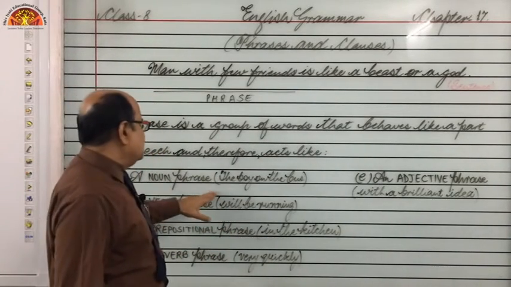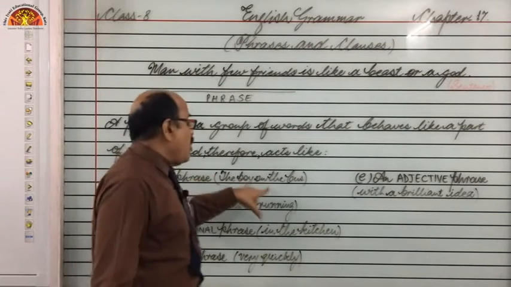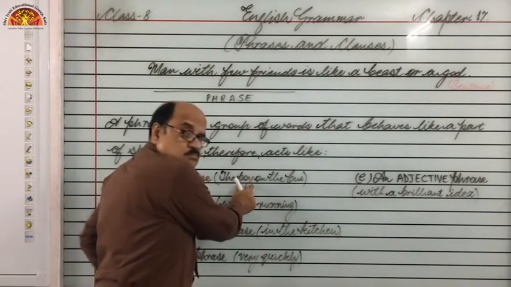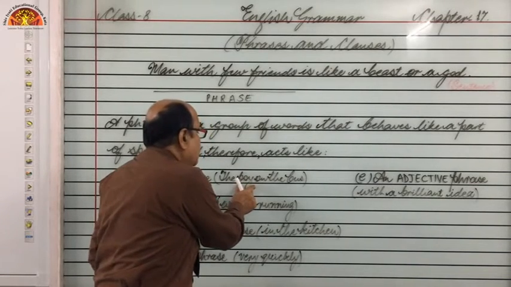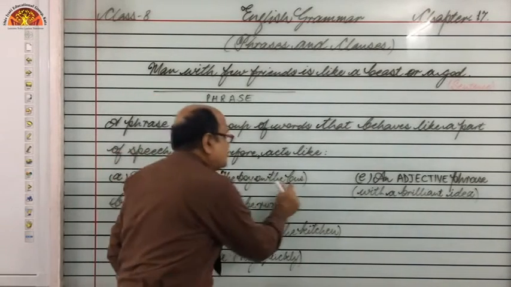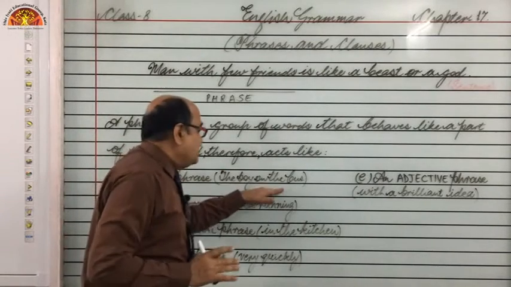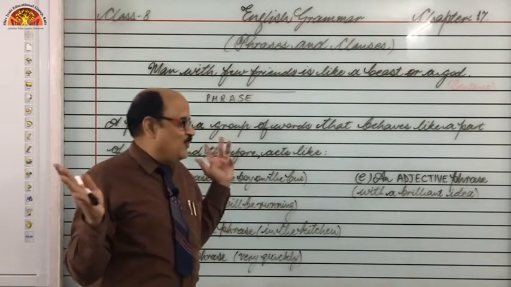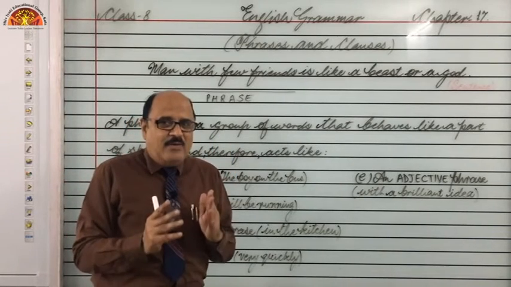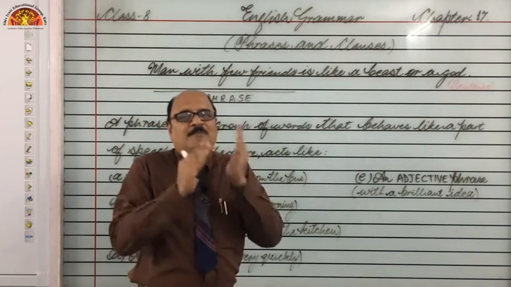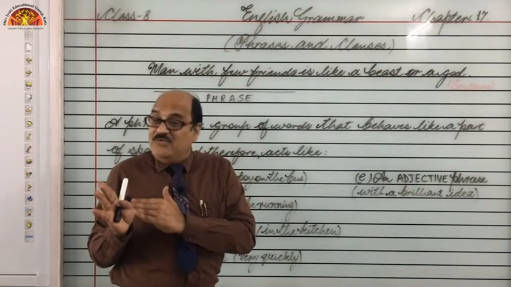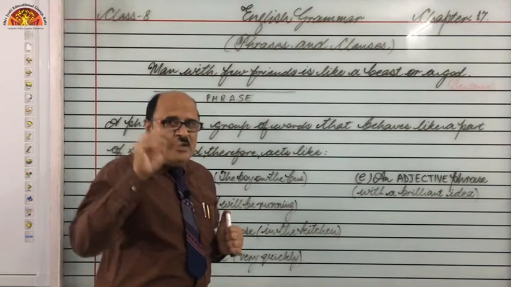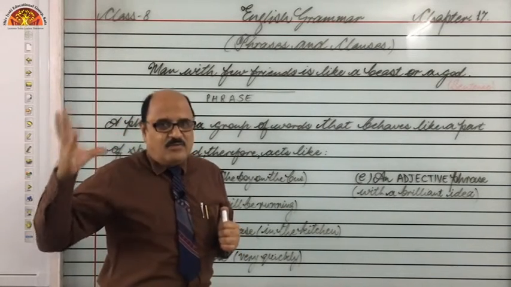If we say in any sentence, if we find the boy on the bus, what do you find? The boy. Boy is a noun, right students? Boy is a noun. Bus is a noun, but does it have any verb? No, it doesn't have any verb. So we can say a phrase may have either a subject or a verb, or we may say a predicate, right? But a phrase can never have subject as well as predicate, right?